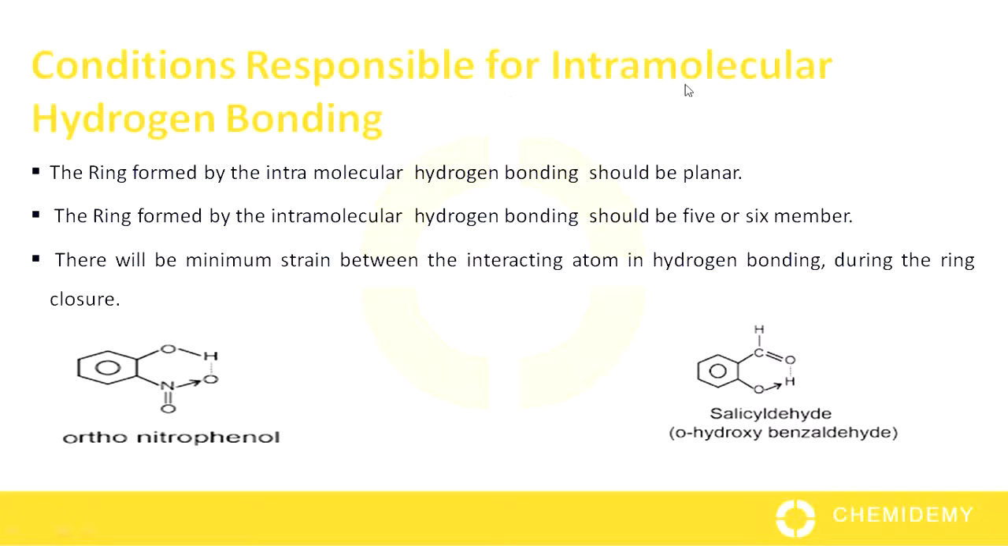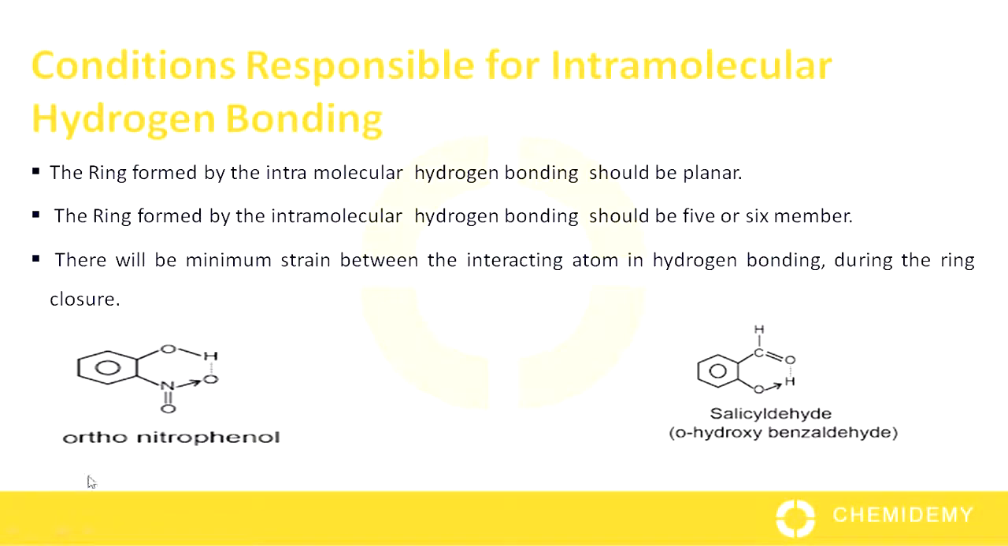Conditions responsible for the intramolecular hydrogen bonding, that is, the ring formed by the intramolecular hydrogen bonding should be planar. It means all the atoms involved in the ring formation must be present in same plane, and the ring formed by the intramolecular hydrogen bonding should be 5 or 6 membered, because we know that small rings, that is 3 or 4 membered rings, are not stable rings, and there will be minimum strain between the interacting atoms in hydrogen bonding during the ring closure.